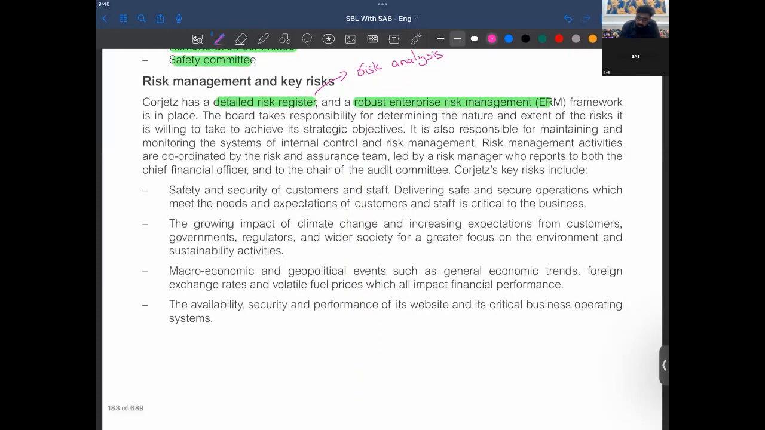The board takes responsibility for determining the nature and extent of the risk it is willing to take to achieve its strategic objectives. It is also responsible for maintaining and monitoring the systems of internal control and risk management. Risk management activities are coordinated by the risk and assurance team. So they have a team led by a risk manager who reports to the CFO and the chair of the audit committee. So the risk manager is reporting to the appropriate persons.